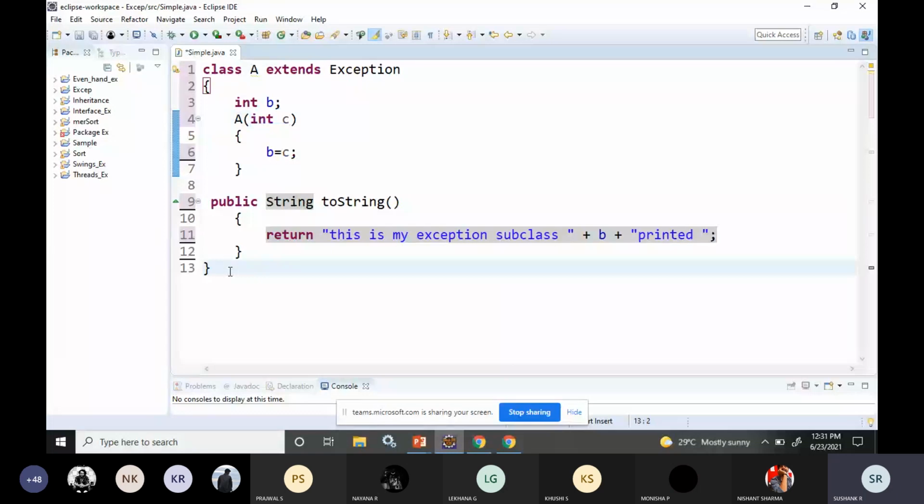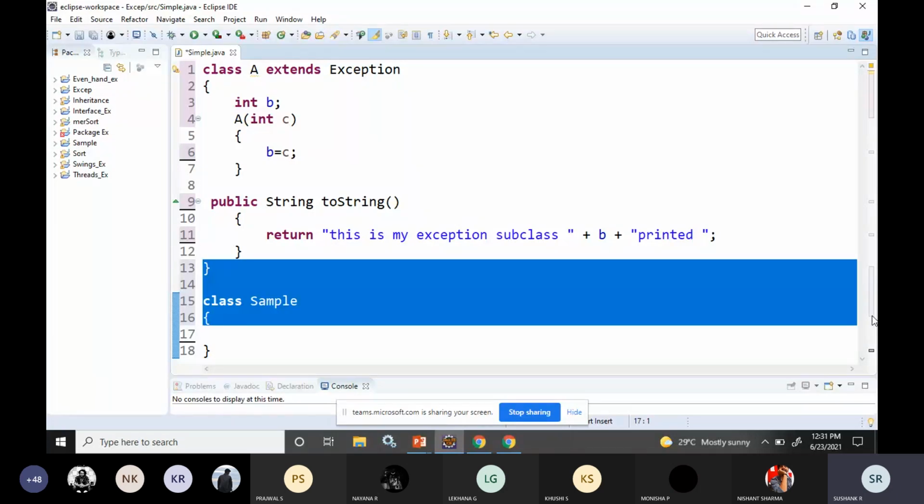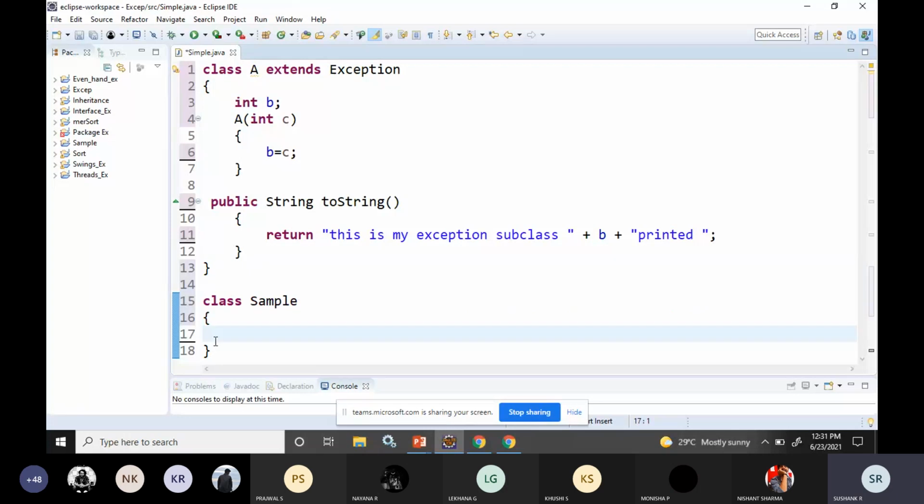Now after this I will create my class. The class name should be Sample. This is the class where I will use the main method. After this, I'll write a function to calculate the value of C. I'll give it some name.